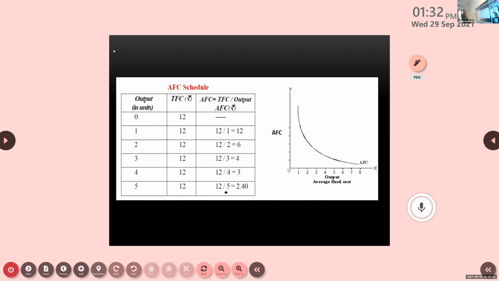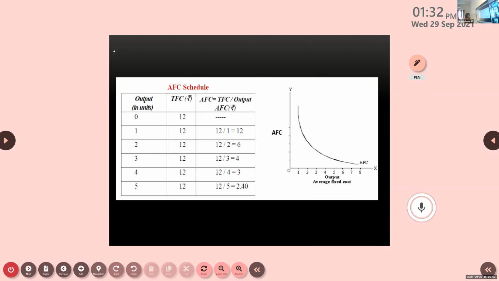Now you can see the curve of AFC. In the first output, if you see, this is the first one. It is the highest there, that is 12. At 2, if you see, that is reduced now. At 3, if you see, that's going on reducing here. So like that, if you see the average fixed cost curve, it is a downward sloping curve.